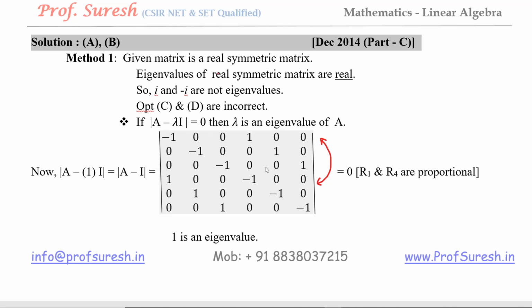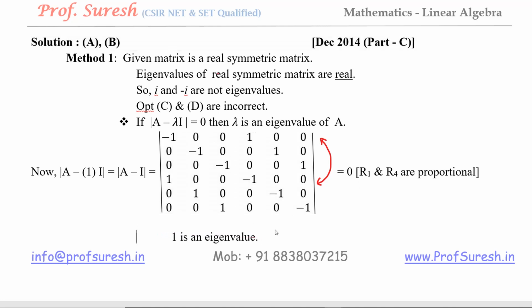So see here, first row and fourth row they are proportional. Proportional means if you multiply the first row by minus 1 you will get the fourth row. That is the meaning. If one row is a scalar multiple of another row, the rows are called proportional. ஸோ இந்த மாதிரி வந்து ஒரு ரோவை ஒரு நம்பரால் மல்டிப்ளை பண்ணோம்னா இன்னொரு ரோவில் இருக்க என்ட்ரிஸ் கிடச்சுன்னா அந்த ரெண்டு ரோவை வந்து ப்ரொபோஷனல்னு சொல்கிறோம். If 2 or more rows are proportional in the determinant, then the determinant value will be 0. So determinant of A minus 1 I equal to 0. So 1 is an eigenvalue.